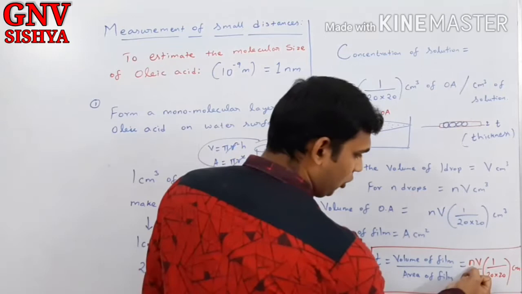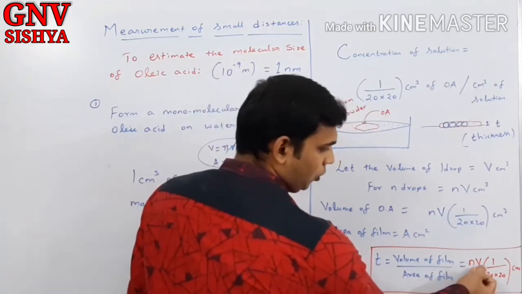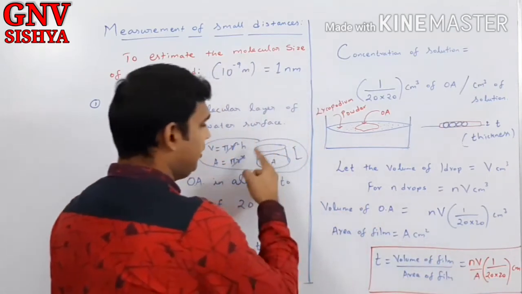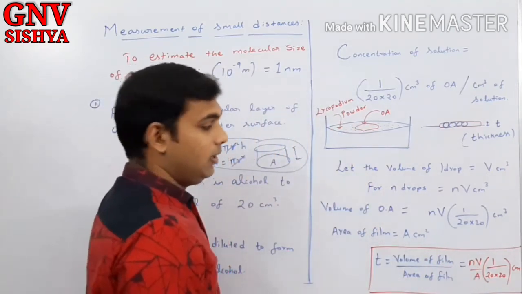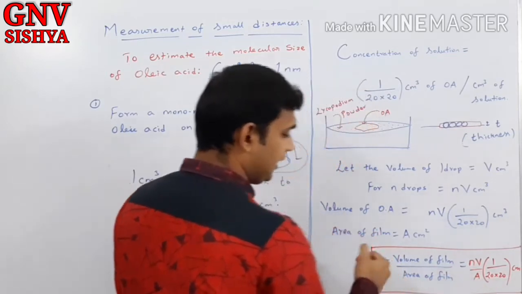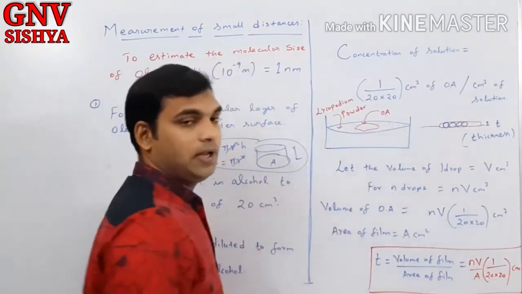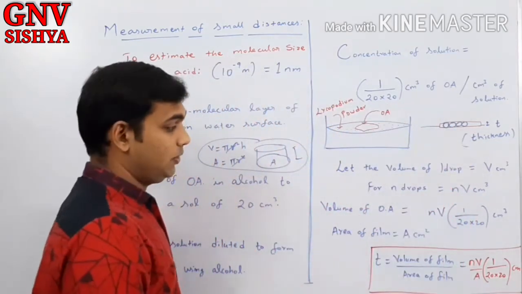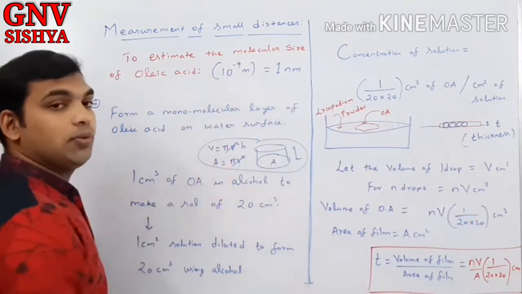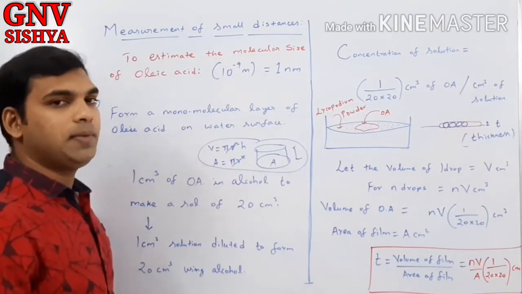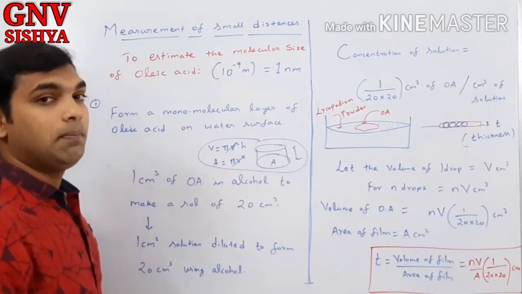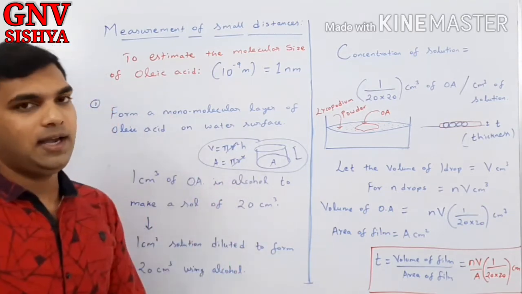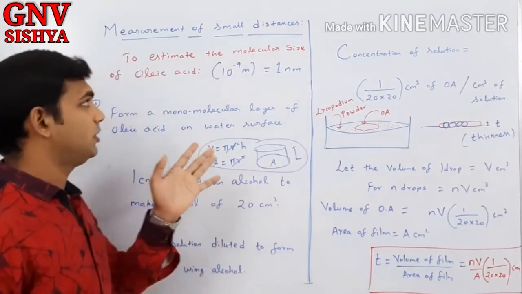So if you know the number of drops N and the volume of each drop, using a paper you can find that, and area can be found using normal measurement. So if you know these three values, you can easily calculate the thickness of the film, and that thickness of the film is actually the molecular size of folic acid, which is approximately 1 nanometer. So it is very small, unimaginable. 1,000th of a micrometer, which is not at all visible, but we can calculate using an indirect method. So hope you understood this clearly, ma'am.